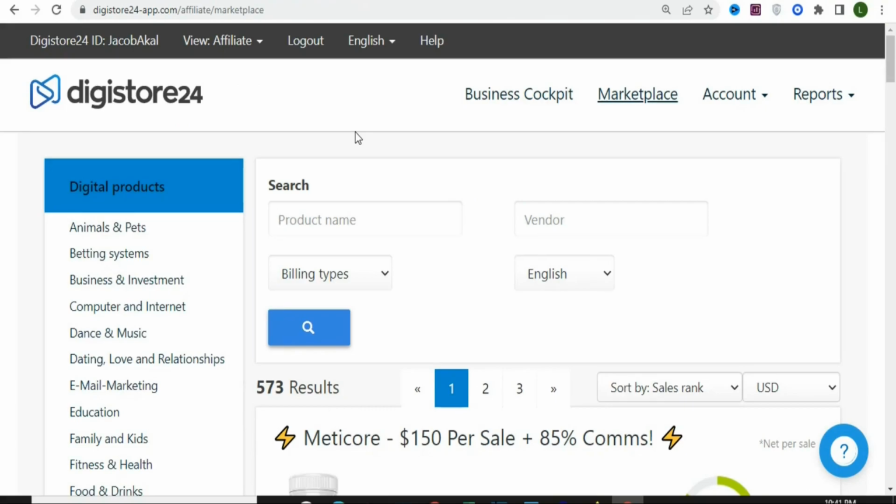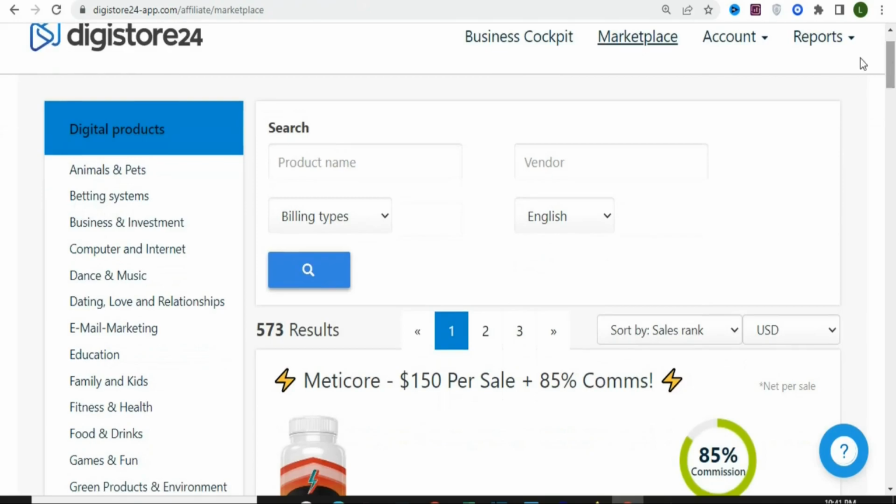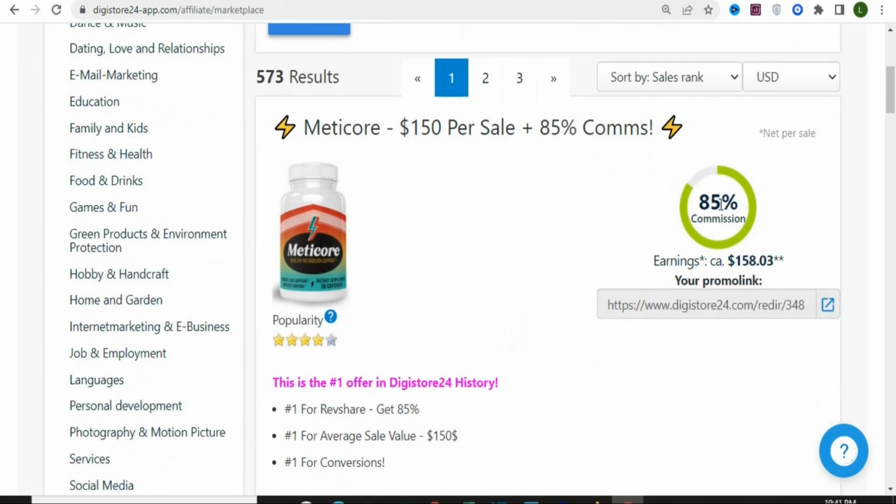Digistore24 is one of the popular affiliate marketing networks that you can join and then promote products on the platform. There are a lot of different products under different categories that you can promote and then earn a commission when you get a sale. You can see a whole lot of different categories right here. As you scroll, you can see this product right here. If you promote it and get a sale, you are going to earn 85% commission. That is $158.03. There are many of them.